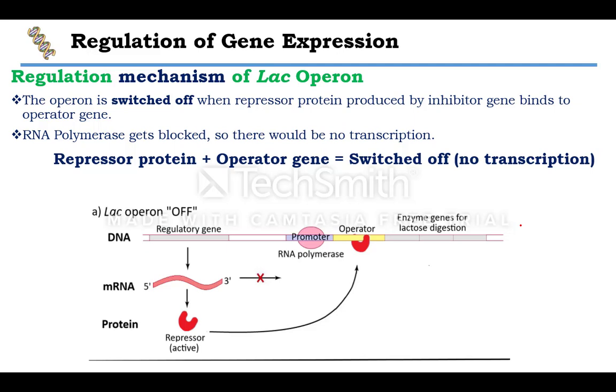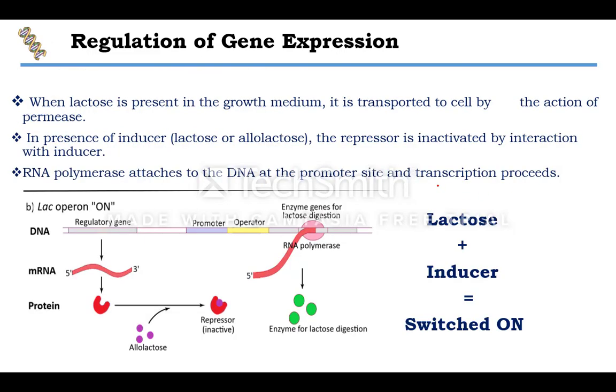In case of this mechanism, when it is switched off, as I told you earlier, the repressor molecules are attached to the operator and the promoter is attached with the RNA polymerase, and the RNA polymerase cannot move. The RNA polymerase gets blocked, so there would be no transcription. That means when the repressor protein is attached to the operator, the result is that it is switched off.